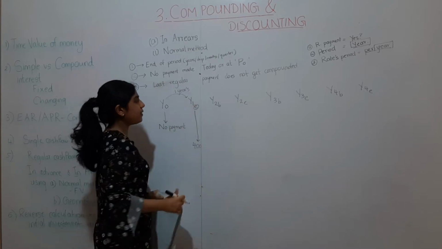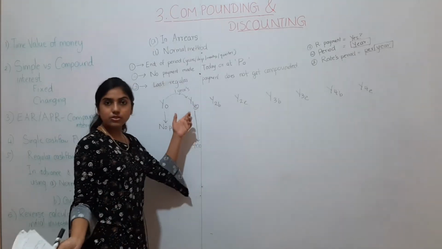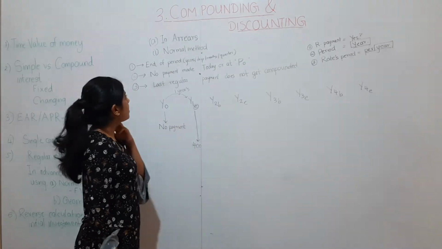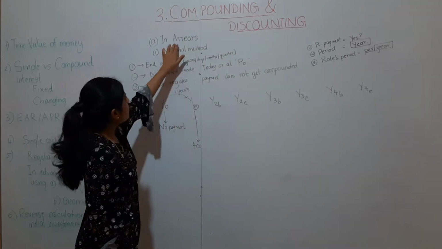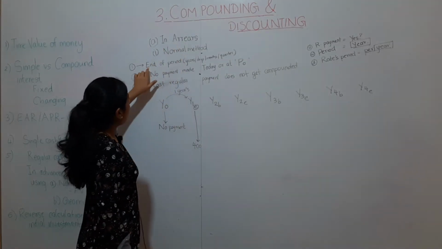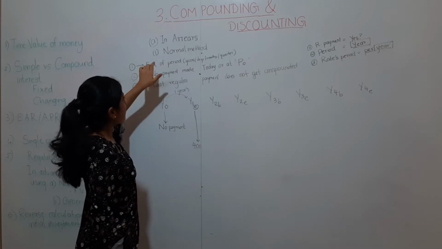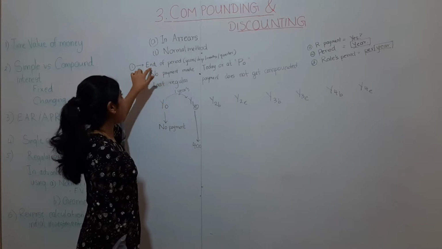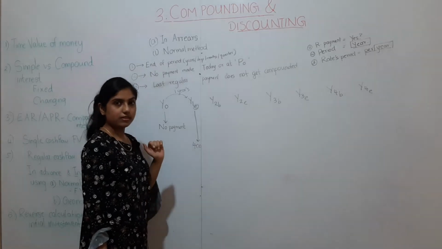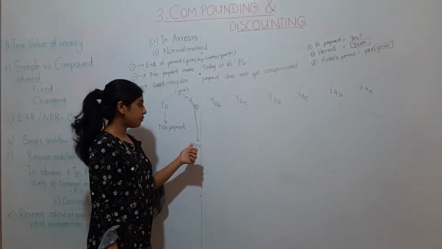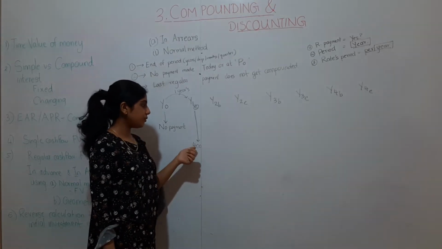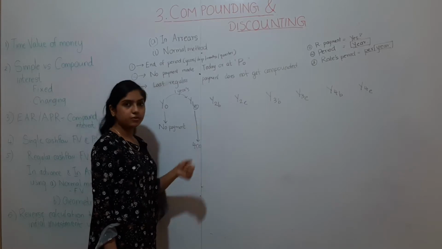Why did I choose the end? Because in arrears means payments are made every period at the end of each period. That's why I included 400 rupees at the end of the first year.